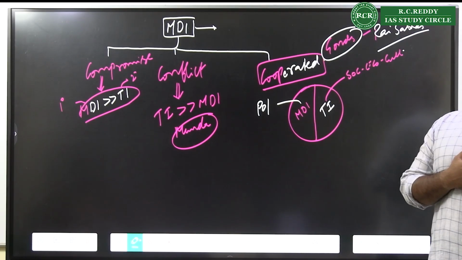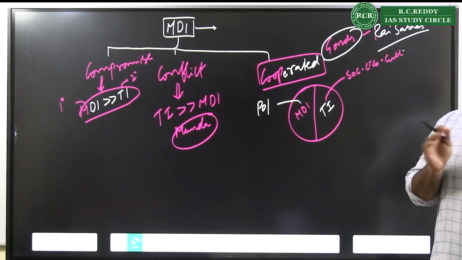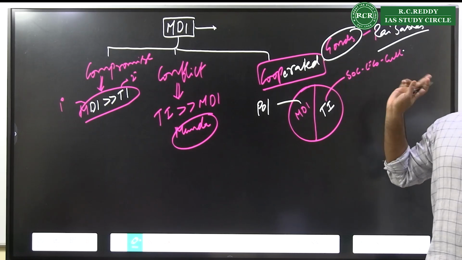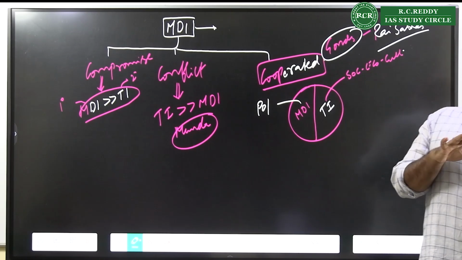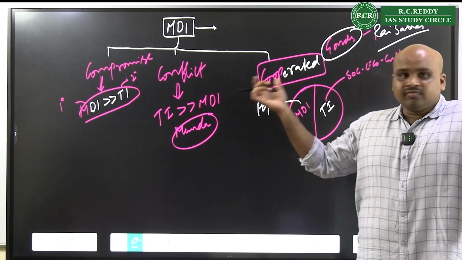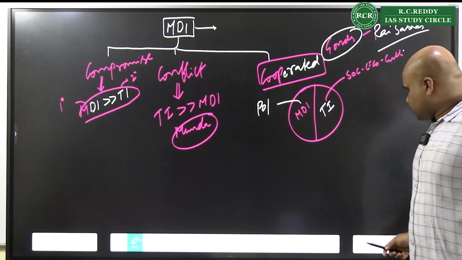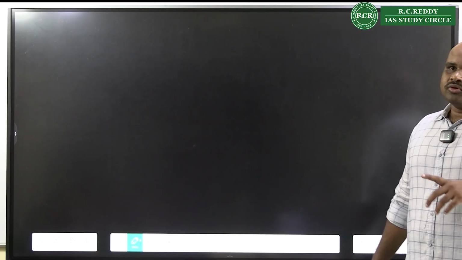Whenever you are addressing this particular question, if they are asking you what is the role of Panchayat Raj institutions, what is the role of modern democratic institutions, any of these you should be able to talk about this dimension. Because even today in Panchayat Raj institutions, be it the village system or the tribal system, we see these three tendencies exist. So that is another very, very important dimension that you need to remember with respect to this.